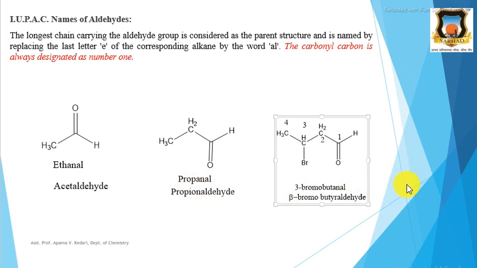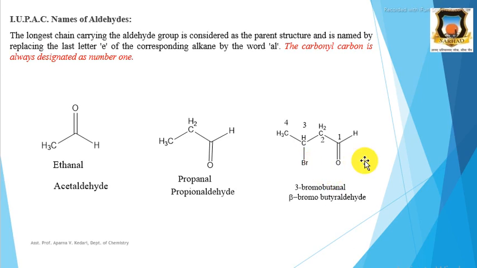Then next, third is 3-bromobutanal. Here the first carbon is the carbonyl carbon, that is 1, 2, 3, 4. Then this substituent, that is bromine, is present at the third carbon. Therefore in the nomenclature the position of this bromine is given by number, that is it is at the third carbon, therefore 3-bromobutanal. The 4 carbon alkane is butane, and therefore the E of butane is replaced by Al.